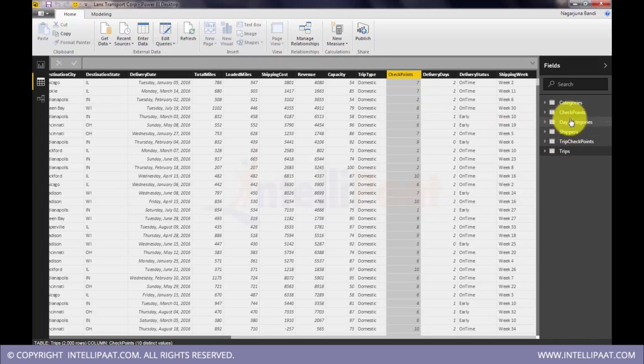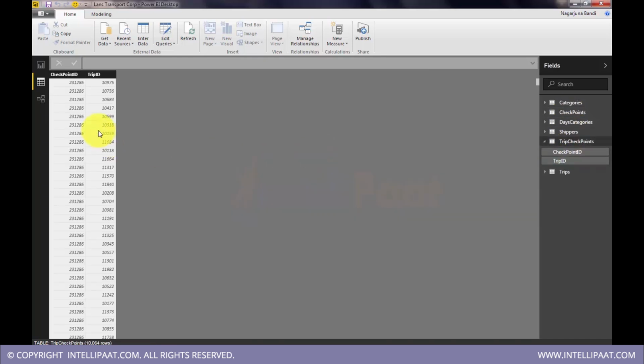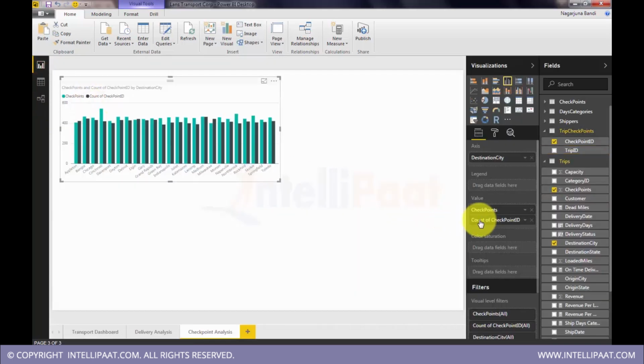But if you actually go to that table, then we see that trip ID. If you map that trip ID, we will see how many checkpoints were covered. So that count is what we are getting here, count of checkpoint ID. So this is a target. You can rename it to make it more readable: target checkpoint ID. So these are the targets that need to be covered, and these are the actual checkpoints that are covered, and count of targeted checkpoints.